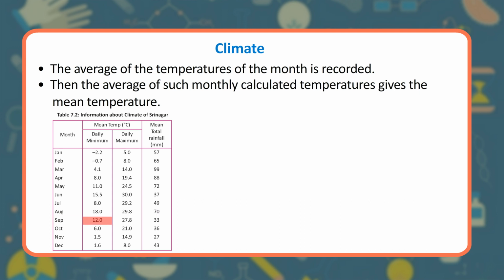September. 12.0. 27.8. 33. October. 6.0. 21.0. 36. November. 1.5. 14.9. 27. Dec. 1.6. 8.0.